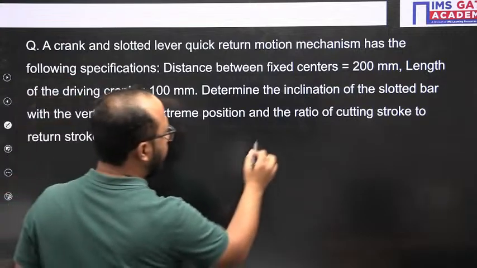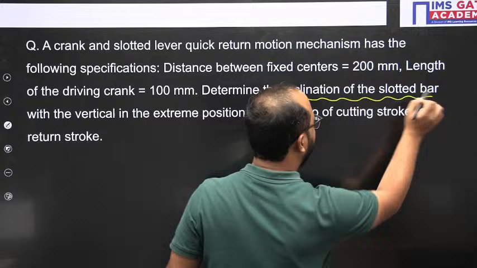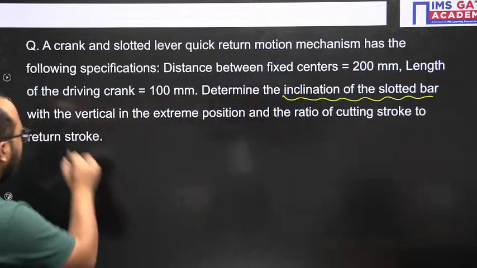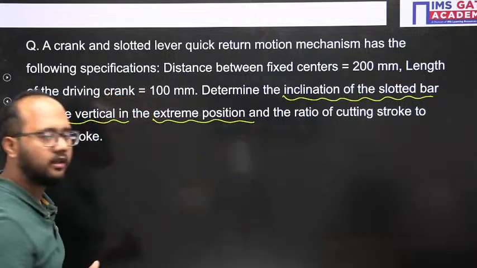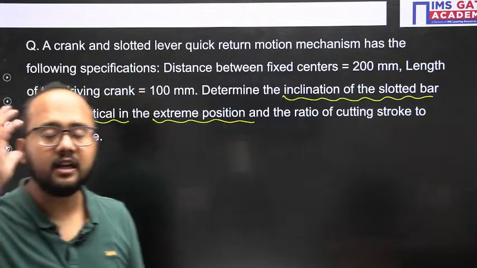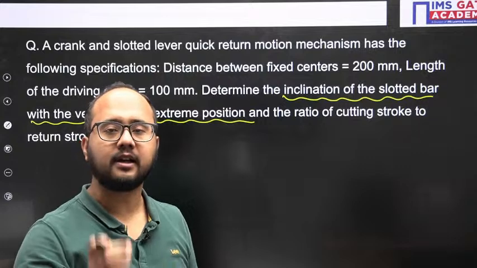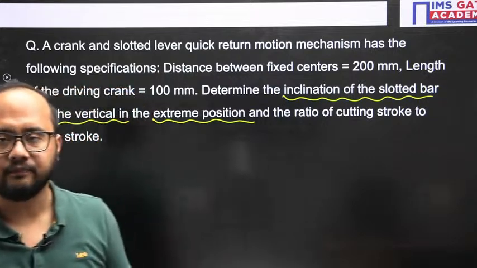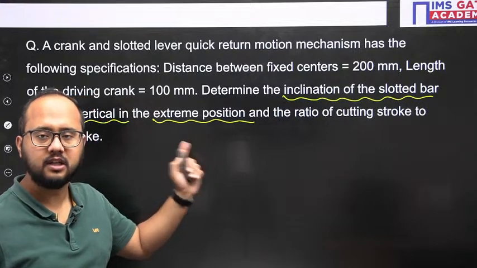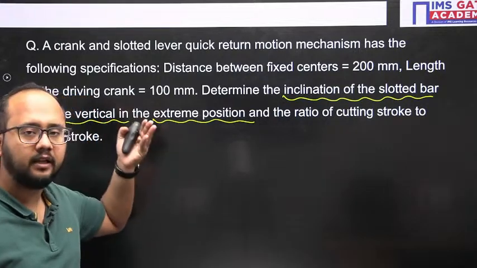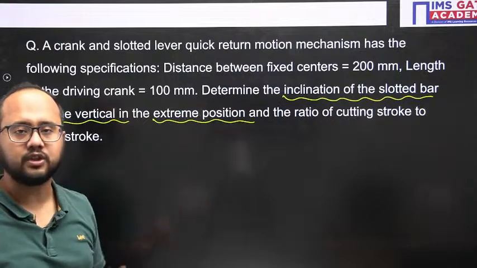Okay, they are asking the inclination of the slotted bar with the vertical in the extreme position. Now, what is extreme position? In your mind, there should be one picture of the crank slotted quick return motion mechanism. At what instant is the extreme position? You should have some image in your mind, then only you will be able to solve this question.